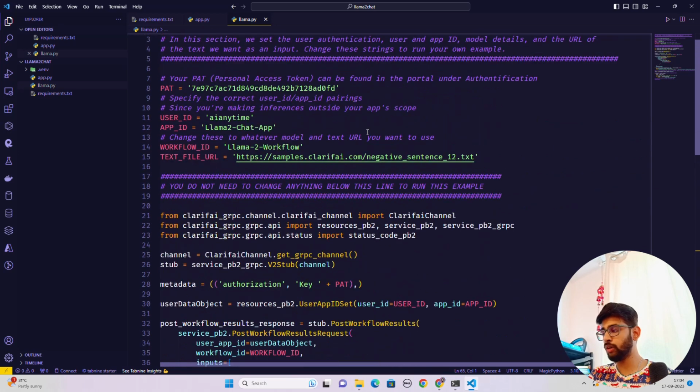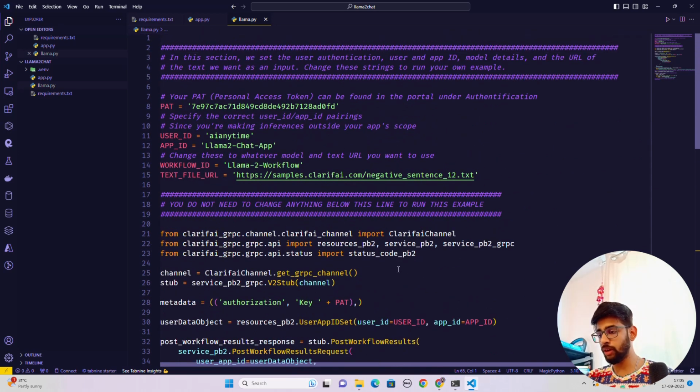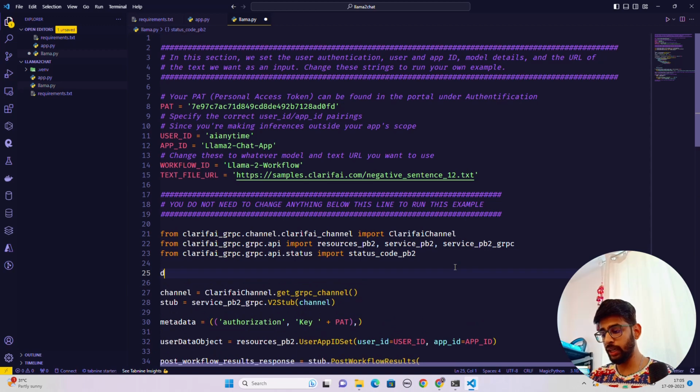Here are a few things that you have to change. Now the first thing that you have to do is, after this, you create a function. You put this code in a function so we can utilize that in a separate file, which is app.py. So what I'm going to do is make this completely functional, and I'm going to call this get_response.